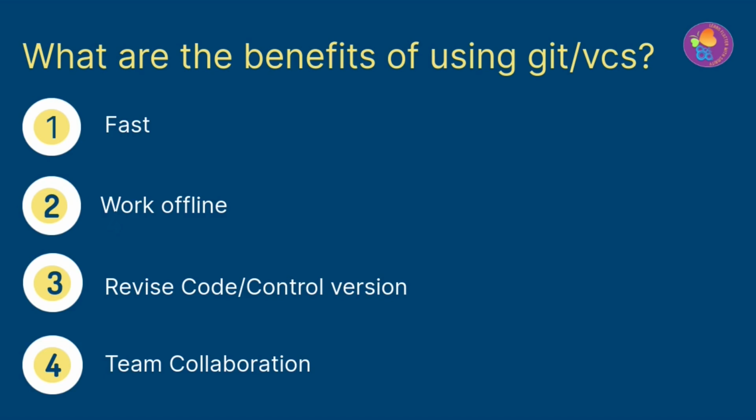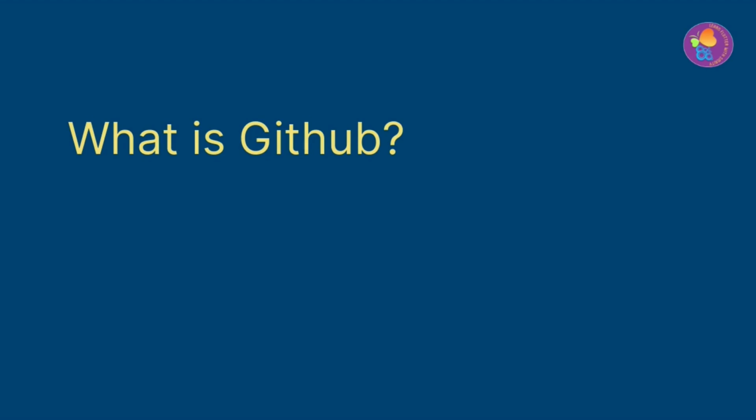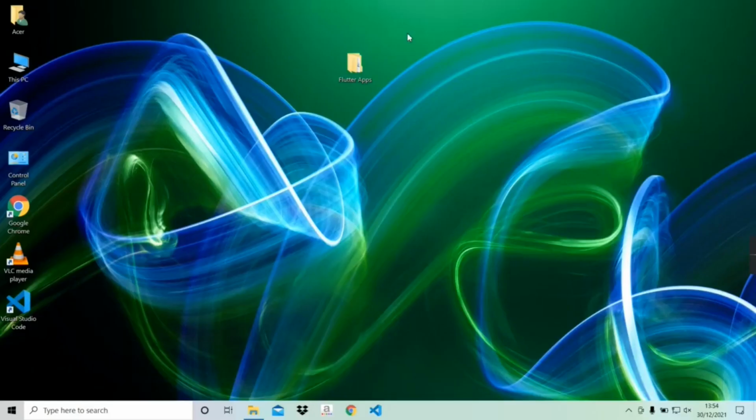Now, the question is, where will we host our project? We must have a hosting service to host. That hosting service is GitHub. So, GitHub is a hosting service where we will put our project remotely. Now we know what is Git, what is GitHub, why we should use Git and GitHub in our project, and the benefits of using them. Now we will see how to use Git and GitHub in our project.